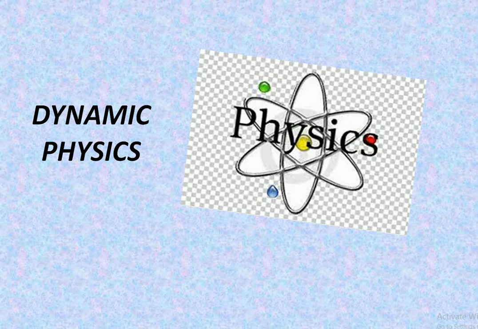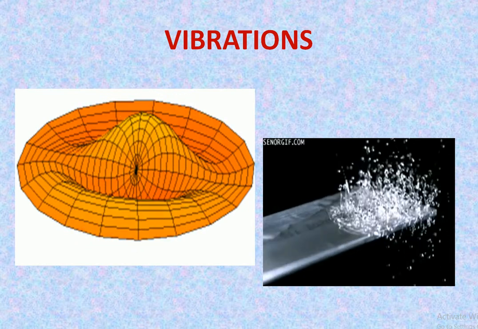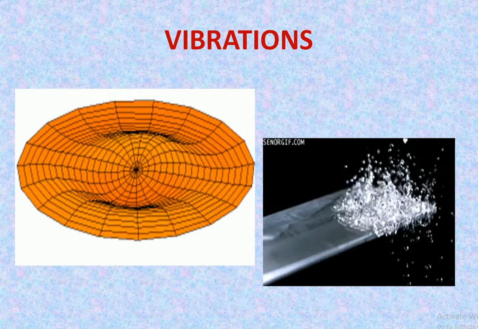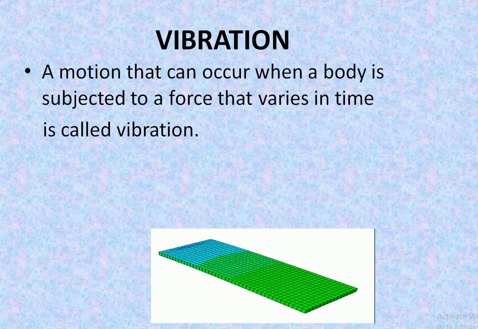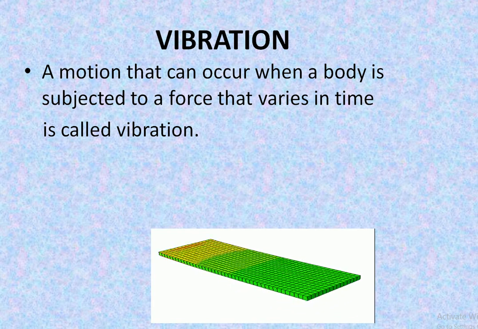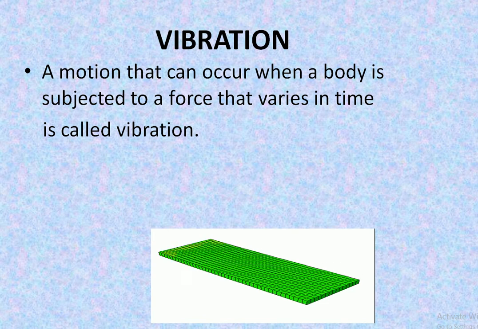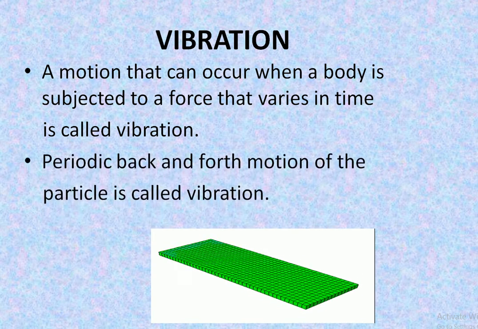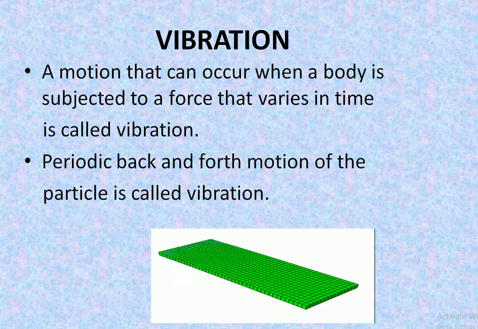Good morning, students. Today we are going to see vibrations. These vibrations are also known as oscillations. Let us see the definition. A motion that can occur when a body is subjected to a force that varies in time is called vibration. Or a periodic back and forth motion of the particle is also known as vibration.